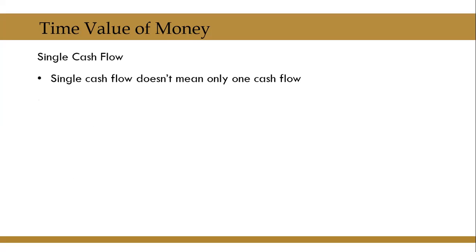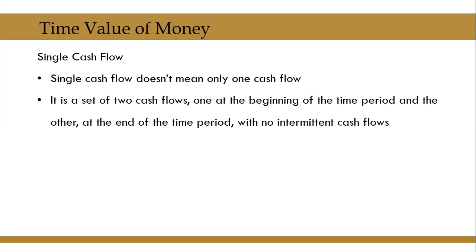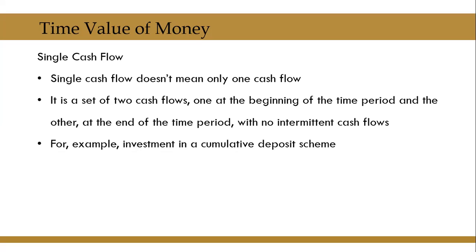Single cash flow doesn't mean only one cash flow. Actually, it is a set of two cash flows, one at the beginning of the time period and the other at the end of the time period with no intermittent cash flows. For example, when you invest in a cumulative fixed deposit scheme, you are investing some amount today, and at the end of the investment period, the maturity value is given back to you.